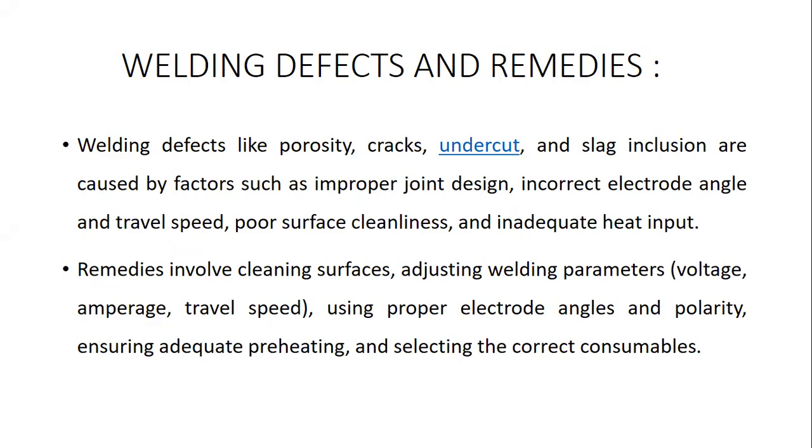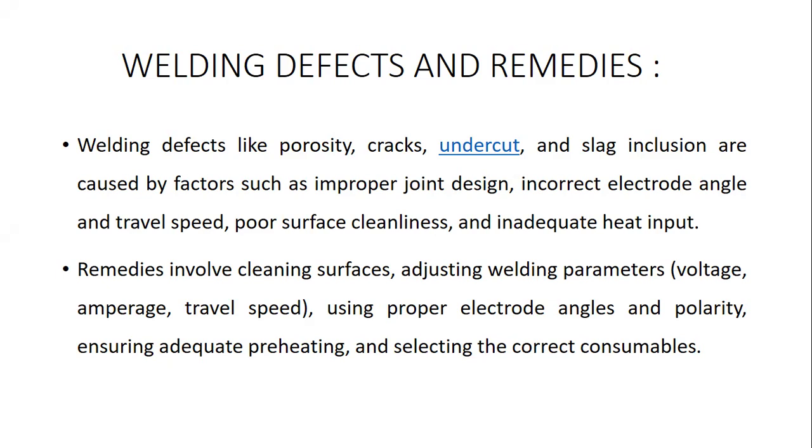Some of the common problems considered as welding defects are porosity, cracks, undercut and molten slag inclusion. These are the main problems or failures caused by supporting factors during the welding operation, such as improper joint design of the weld, incorrect electrode angle, rapid travel speed of the weld electrode, poor surface cleanliness, and inadequate heat supply.